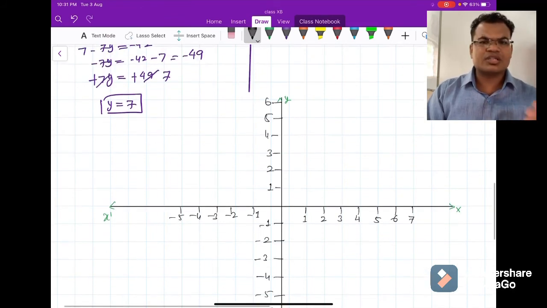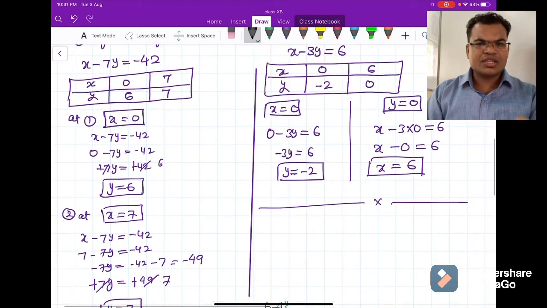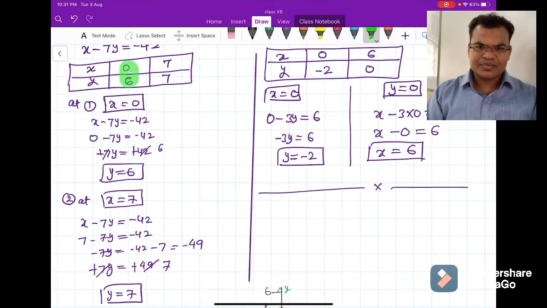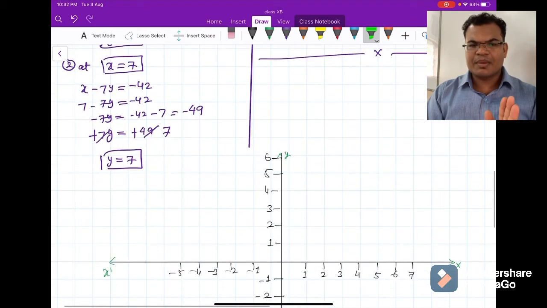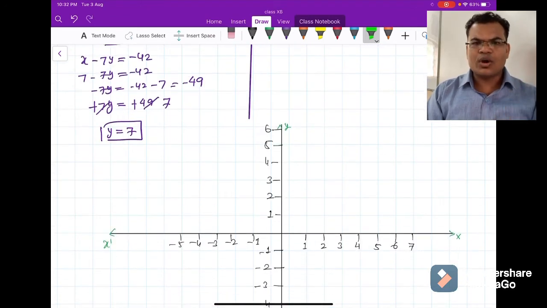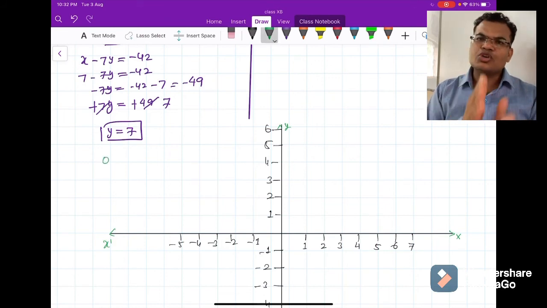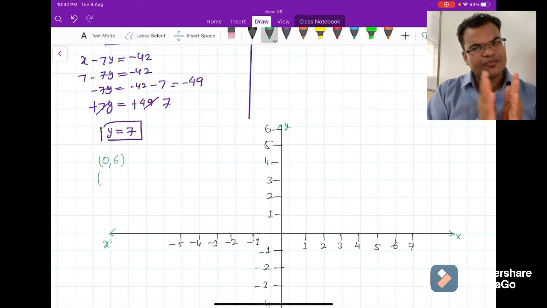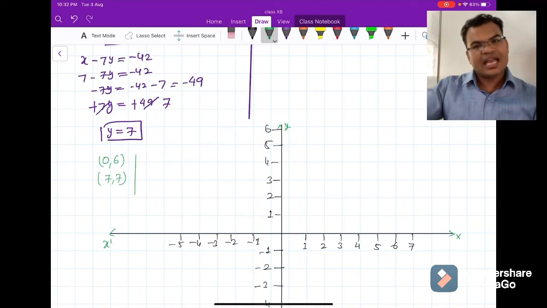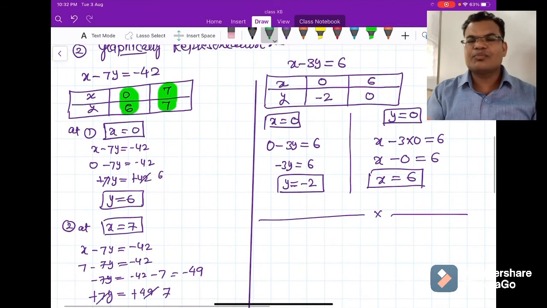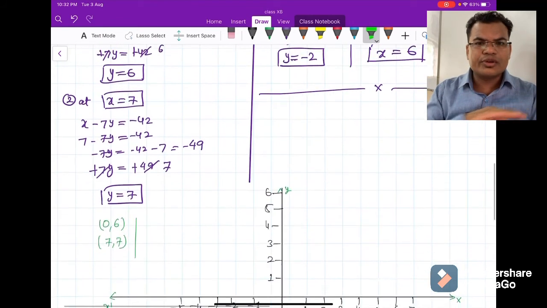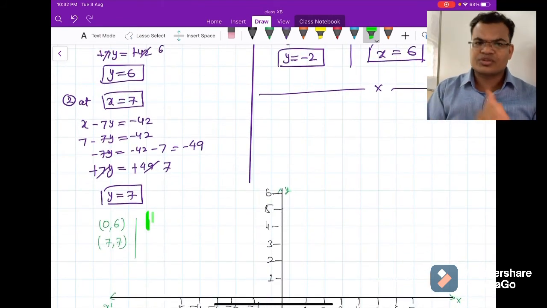Now I will plot these points on the graph. So what is the first point? 0, 6. Yes, and 7, 7. So remember guys, you have to draw one point at a time, not the two equations together. Okay, so we'll draw for this 0, 6 and 7, 7, and then we'll come to the 0, minus 2 and 6, 0. Okay, we'll do all the things together for the equation number 1.